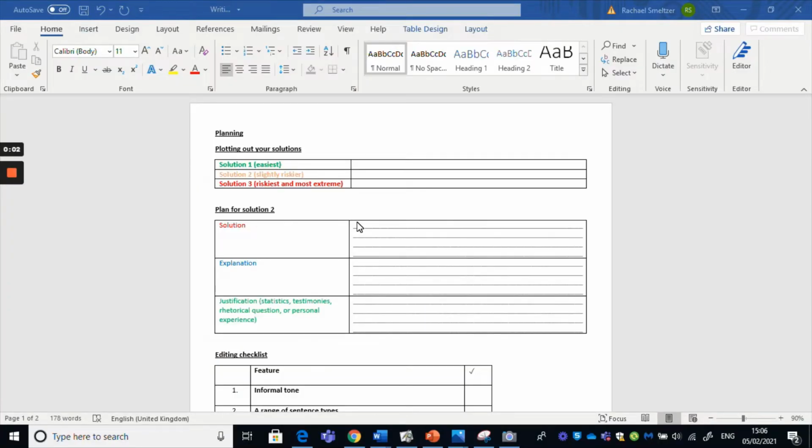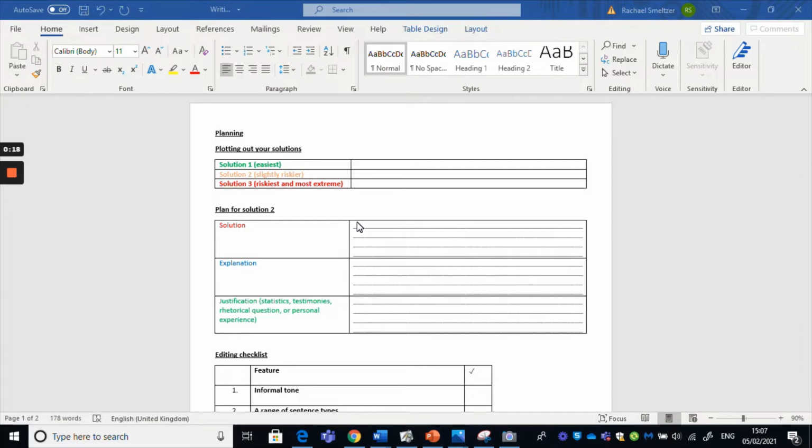So this is the planning sheet I've created for you. It is available on your home learning page. It can look a bit confusing at first, but we will go through it together, and there is no expectation that you need to print this out in order to complete the lesson.